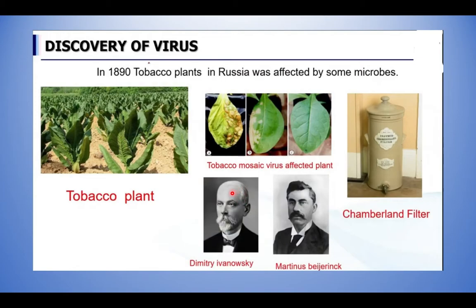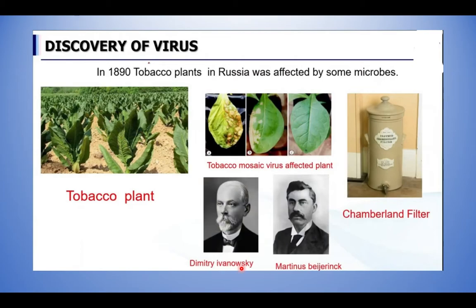Then he found out that even after filtering, something was present which was affecting the tobacco leaf. Then he got the idea that something other than bacteria was present in that extract. Later on, Martinus Beijerinck as well as Dmitry Ivanovsky found out this virus.